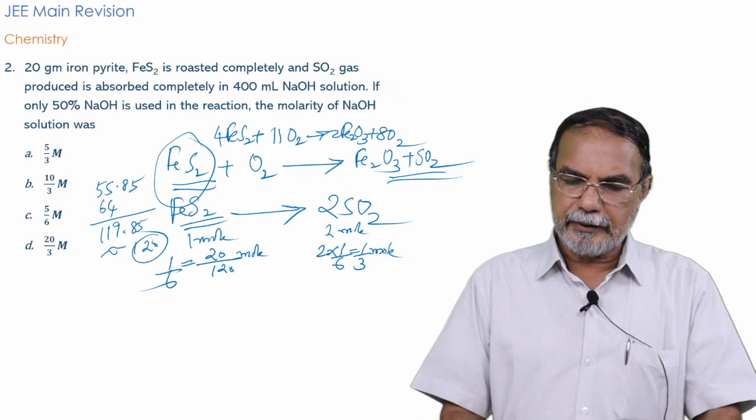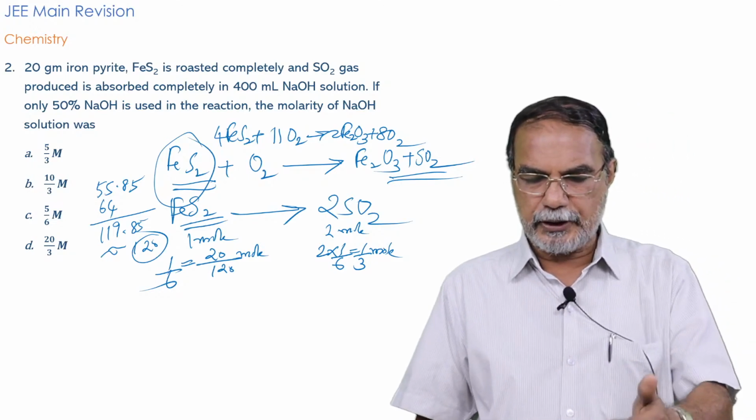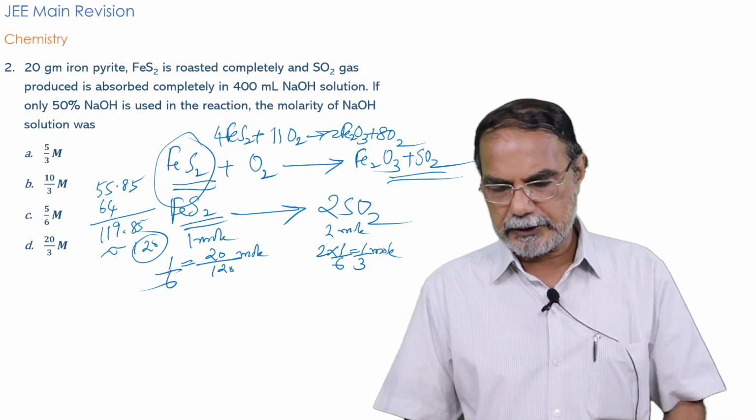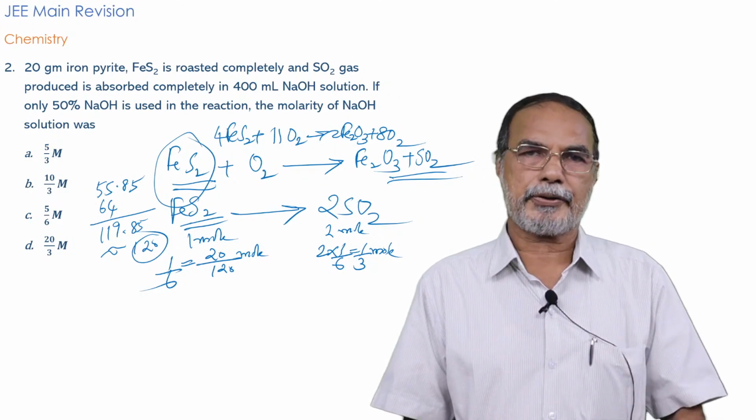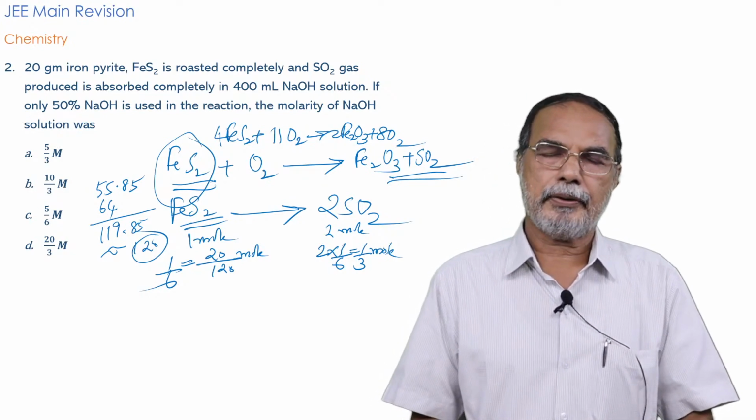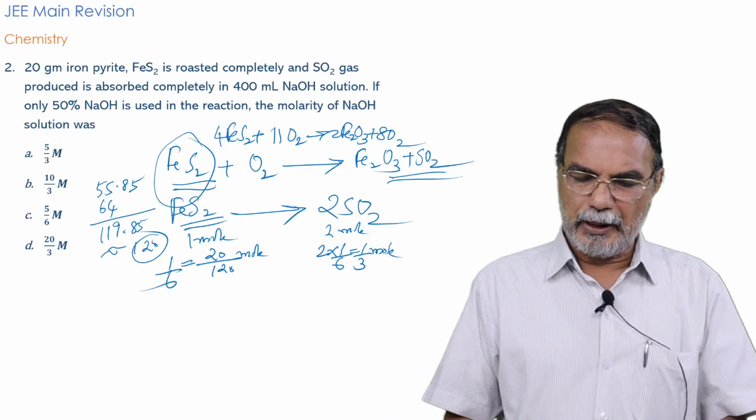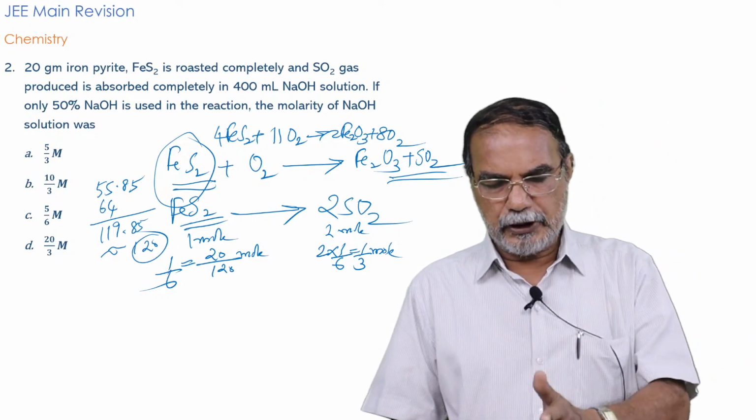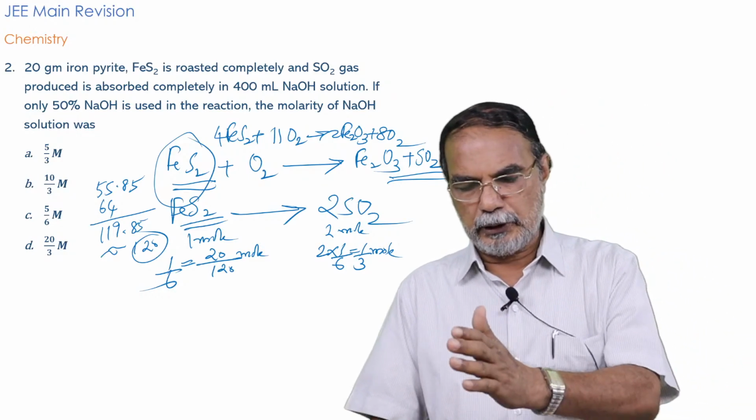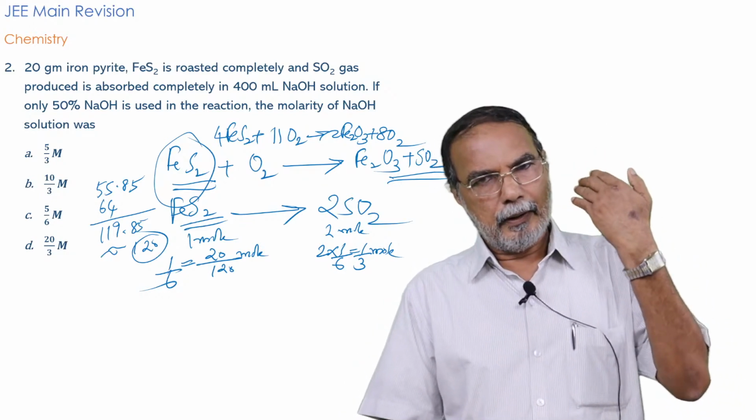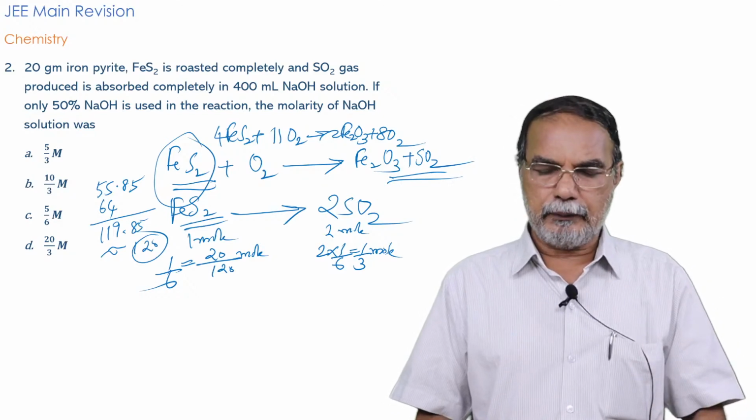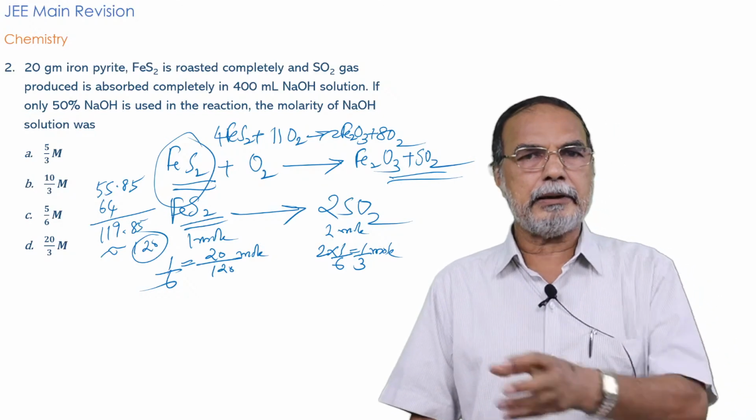So what you get in the first reaction, the roasting reaction, is 1 by 3 mole of sulfur dioxide. I hope it is clear to you. The balanced equation is 4FeS2 plus 11O2 giving 2Fe2O3 plus 8SO2. But you need not spend time on balancing the equation. You actually proceed like this.